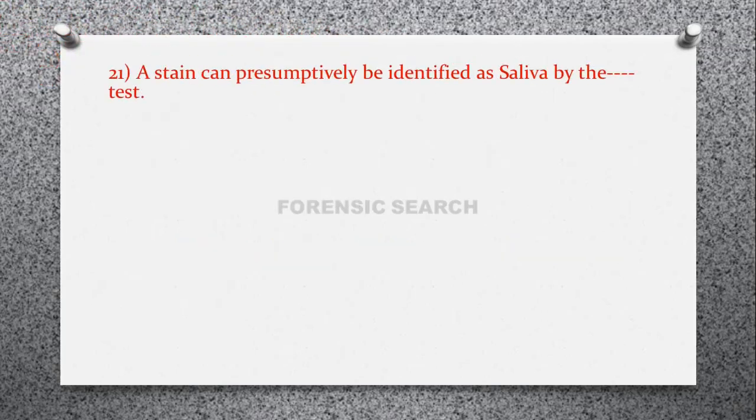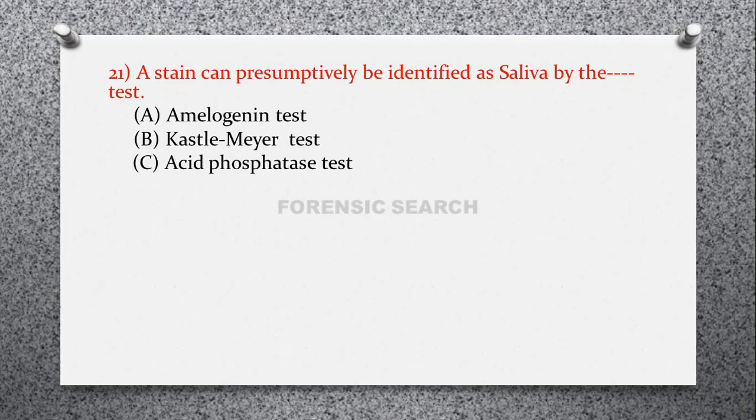Then the next question is, a stain can presumptively be identified as saliva by the dash dash test. Option A, amylogenin test. Option B, Kastle-Meyer test. Option C, acid phosphatase test. And option D, amylase test. So correct answer of this question is option D, that is amylase test.